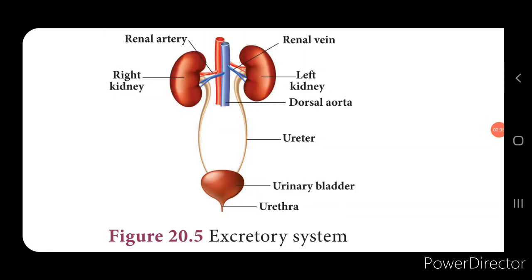Now look into the picture, children. Here you can see the excretory system. Now what are the organs present in the excretory system? A pair of kidneys. You can see the right kidney and the left kidney, then the ureter, then the urinary bladder, and the last is the urethra, through which the urine is expelled out by the contraction of the urinary bladder.